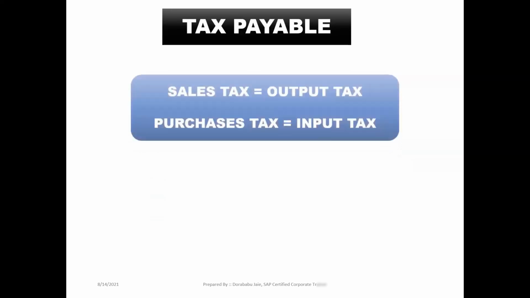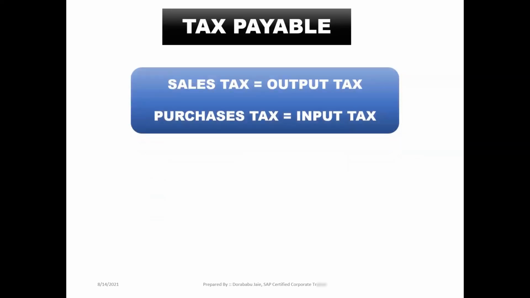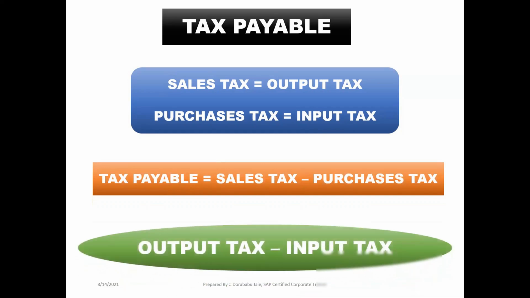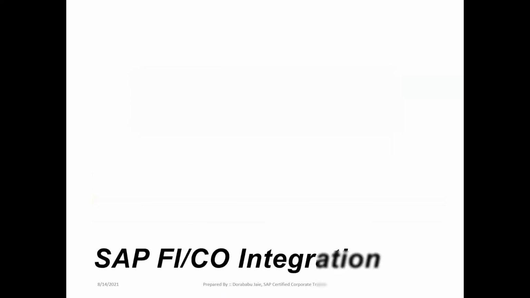How will we identify the tax payable value? Here, sales tax and purchase tax. Sales tax means output tax, purchase tax means input tax. The difference between sales tax and purchase tax is called tax payable. Sales tax minus purchase tax is called tax payable. That is output tax minus input tax.